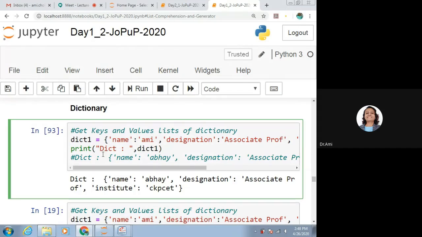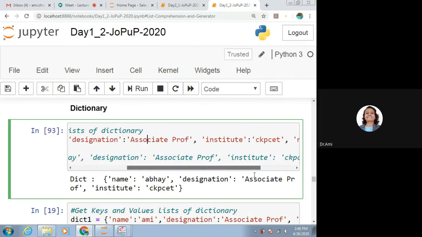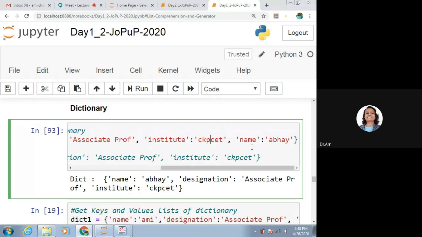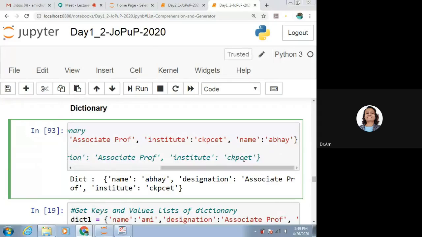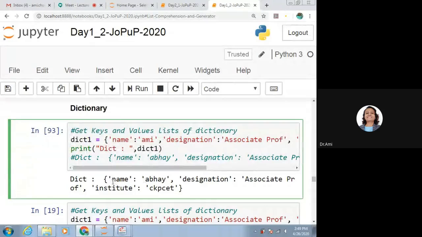So here we have given dict1 is equal to name colon value, that is, name is Ami, designation is Associate Prof, institute is CKPCET, and one more I have given, name is Abhay. What is this? Name is Ami, and at last, name is Abhay. So what should we consider? Should we consider name as Ami or name as Abhay? Let us run this and get an idea.